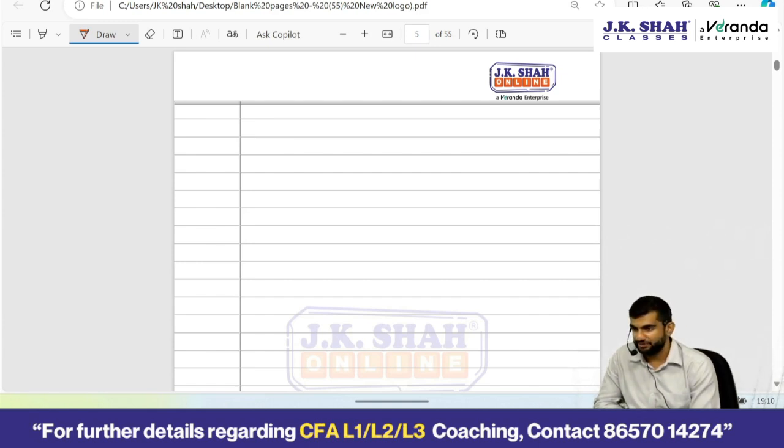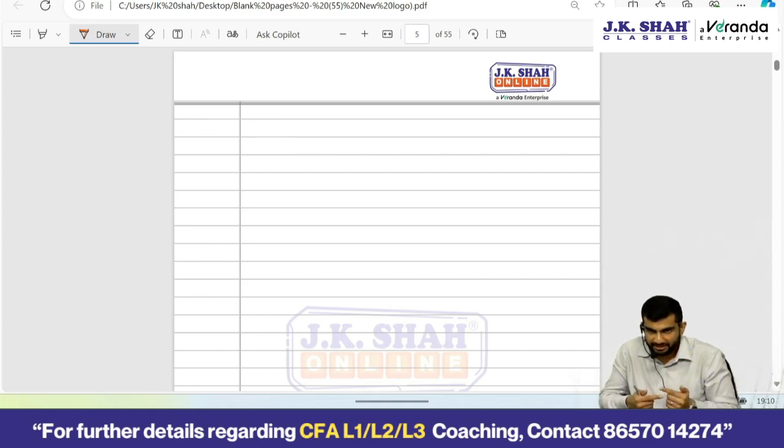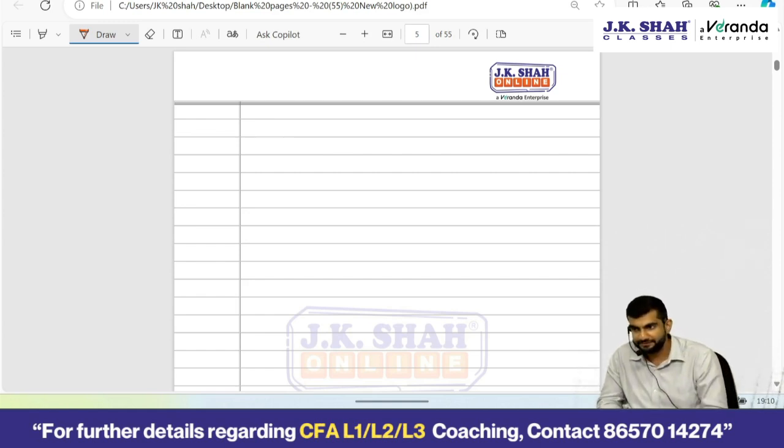Debtors turnover ratio, you remember: sales upon average receivables. Why do we take average? That also we had discussed, because it's a mixed ratio, timing mismatch. Thereafter, number of days of receivables, also called days sales outstanding: 365 upon debtors turnover. Lower the better, means you are recovering money faster from your debtors. If days sales outstanding is less, your debtors turnover ratio would be high, which is desirable of course.